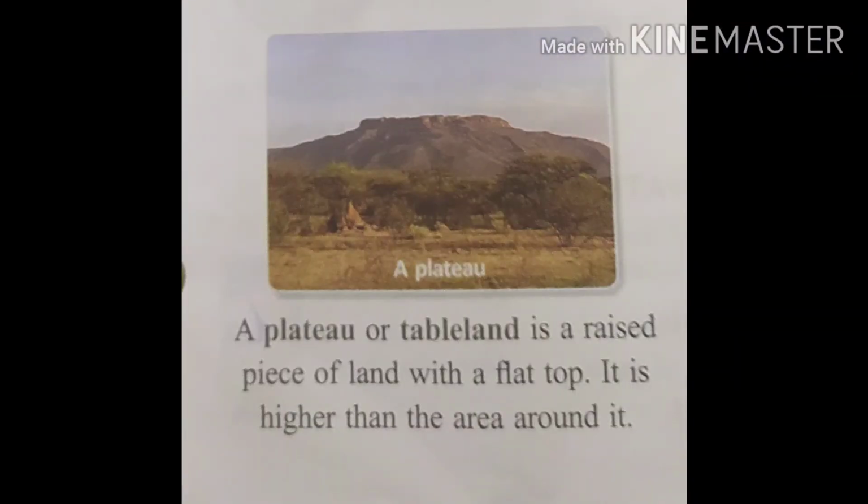Next, plateau. A plateau or tableland is a raised piece of land with a flat top. A plateau looks like a table, so it is also called a tableland. It is higher than the area around it.